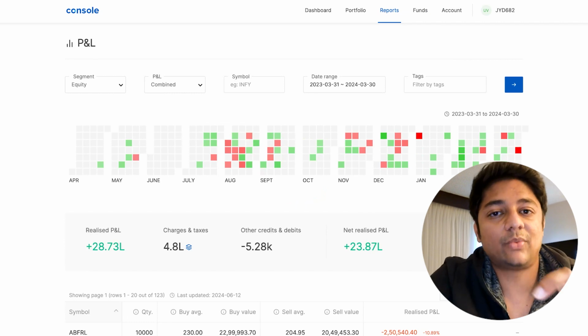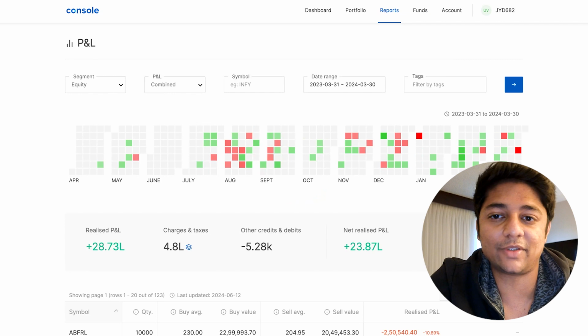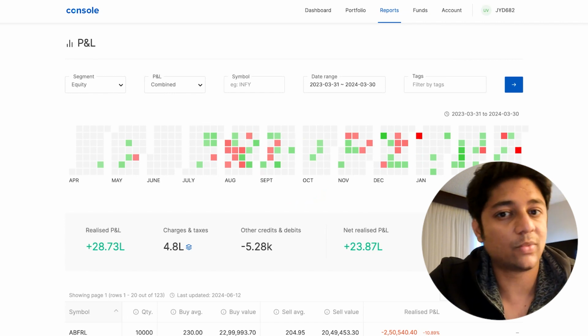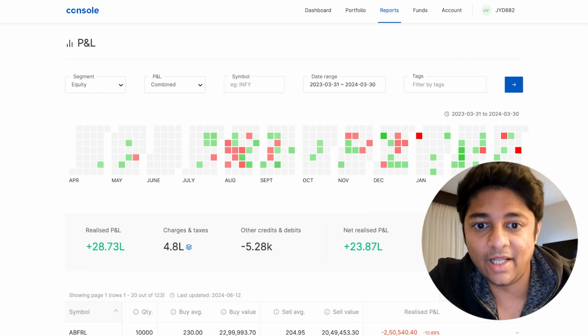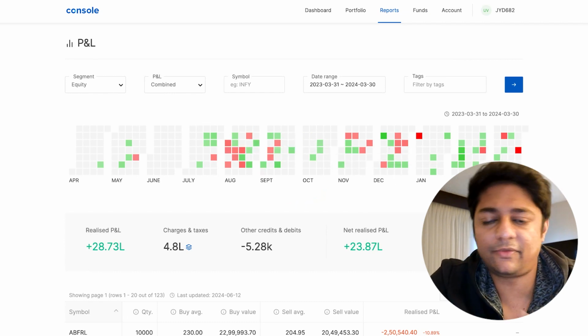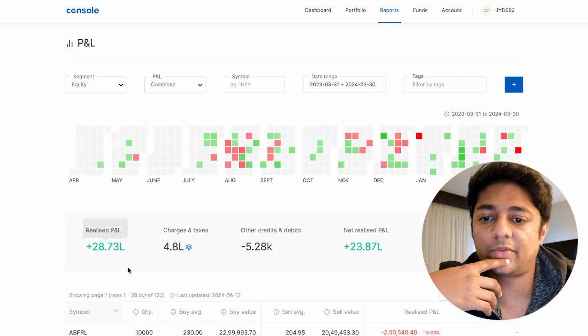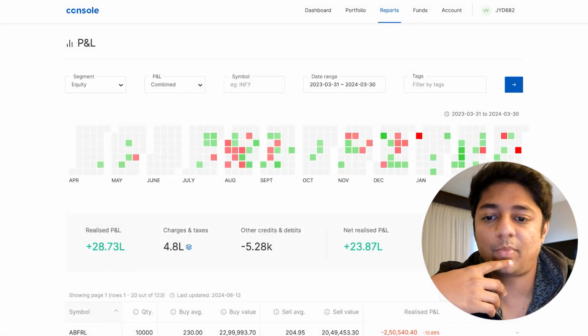Now, the swing trading I do in this segment is pure equity. There is no F&O kind of a thing that I do here. It is pure equity swing trading that I do on this segment, right? So that's why you can see that there are some buys, there are some sells, and over a period of, let's say last year, which was 2023, there was a profit of 28 lakhs, 28.7 lakhs.